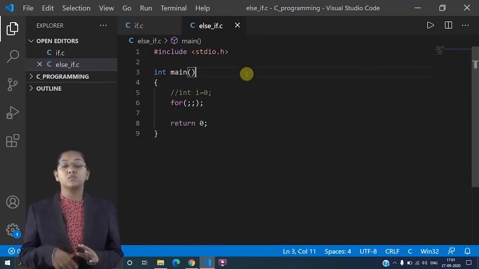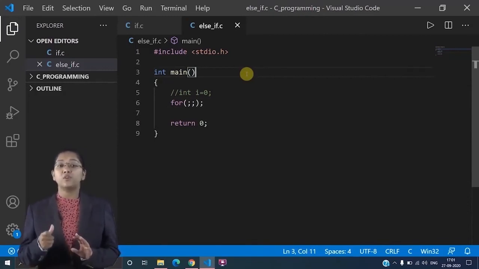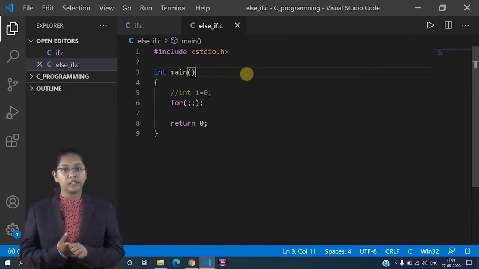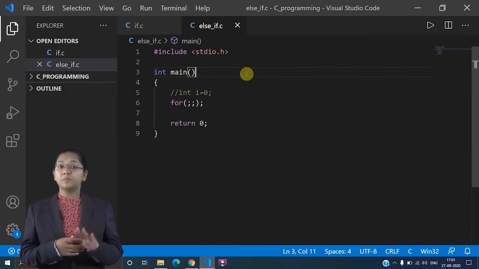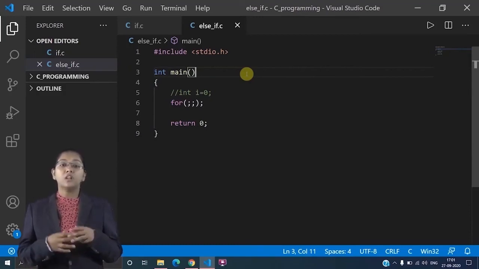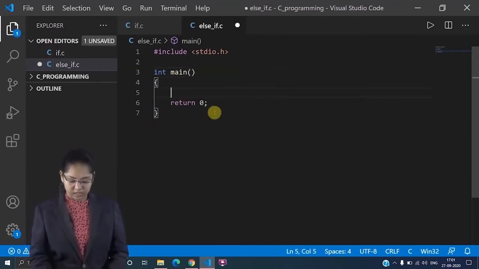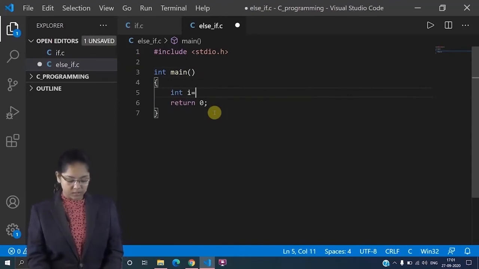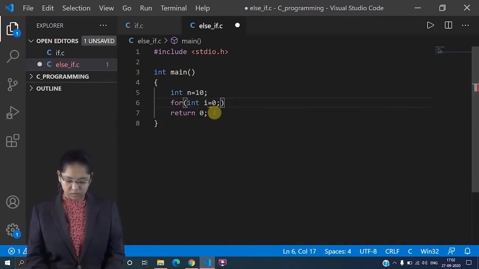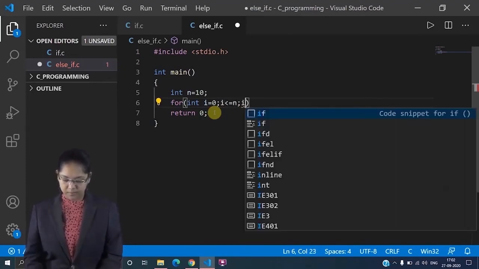Now this was all about your for loop, right? Now there is again a concept of continue keyword. Likewise, we have studied the break keyword in while loops, right? Now here is a continue keyword. Let's take an example of that. Let's remove this, and then int i is equal to, let's say, 10. Let's take this n. Now for int i = 0; i <= n; i++.